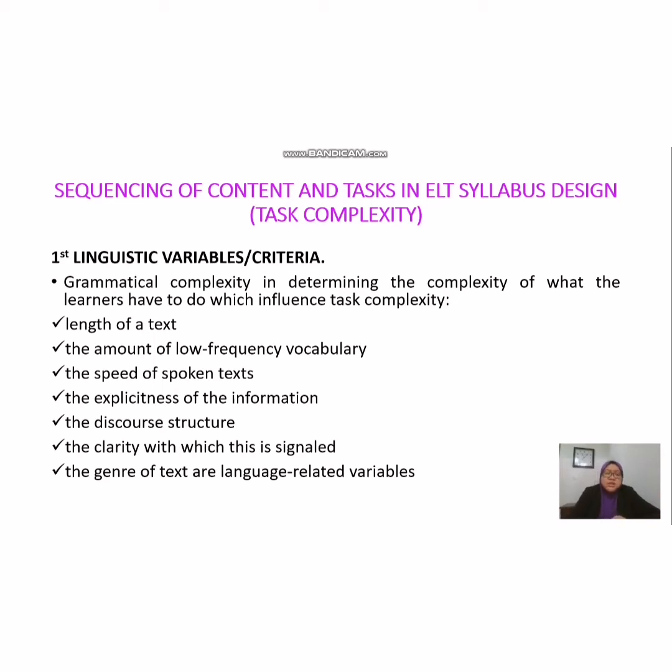Some examples include the length of the text, the comprehension quotient, the amount of low frequency vocabulary, the speed of spoken text, the explicitness or the clarity of the information, the discourse structure, the clarity with which this is signaled, and the genre of text, language related variables.